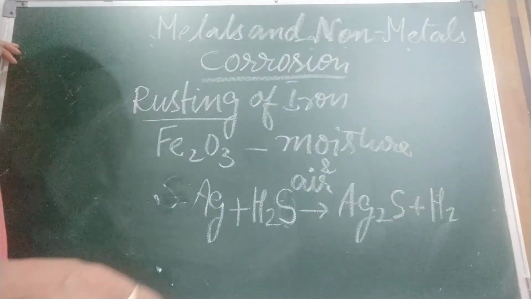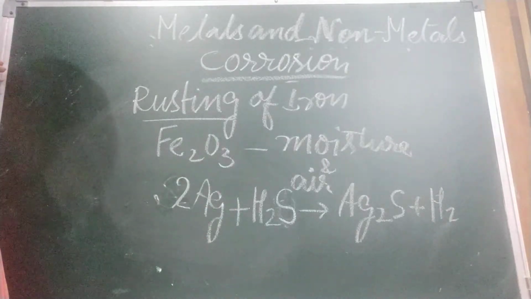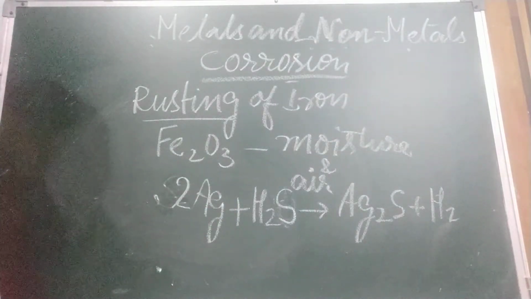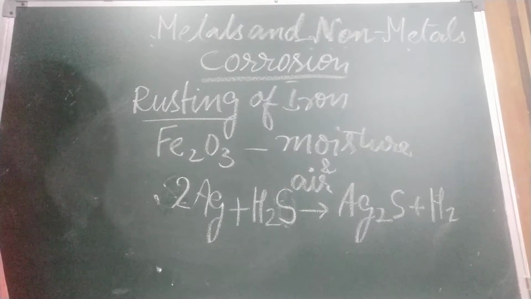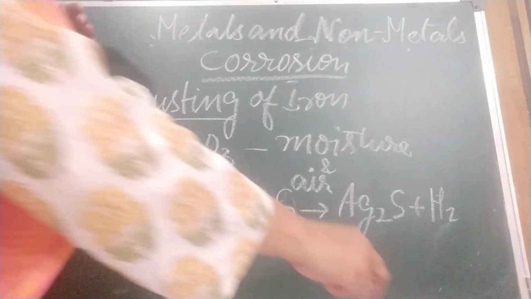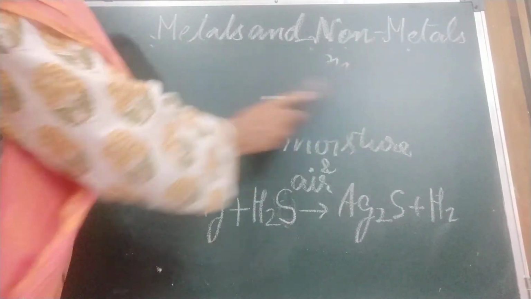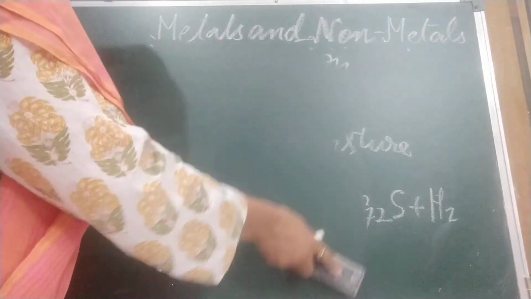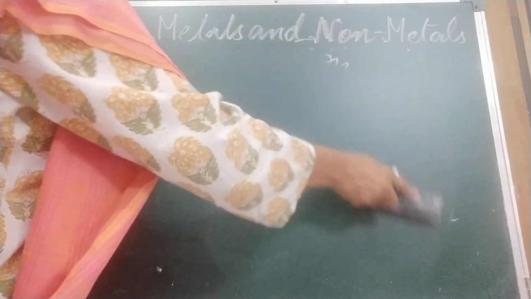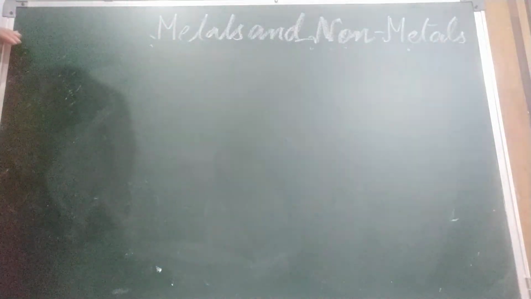Okay, and this is the reaction. It forms silver sulfide. On exposure to air, aluminum reacts with oxygen to form a protective coating of aluminum oxide. I told you when aluminum reacts with oxygen, it forms a layer of aluminum oxide, and this is called anodization.